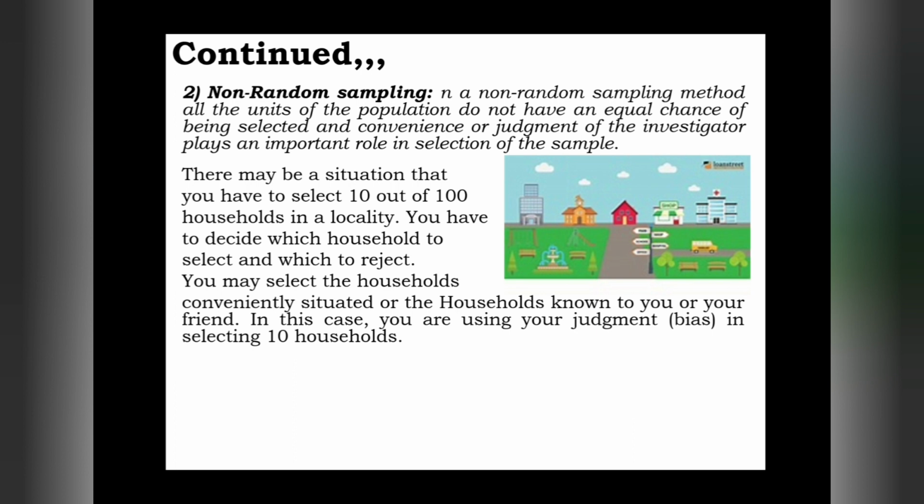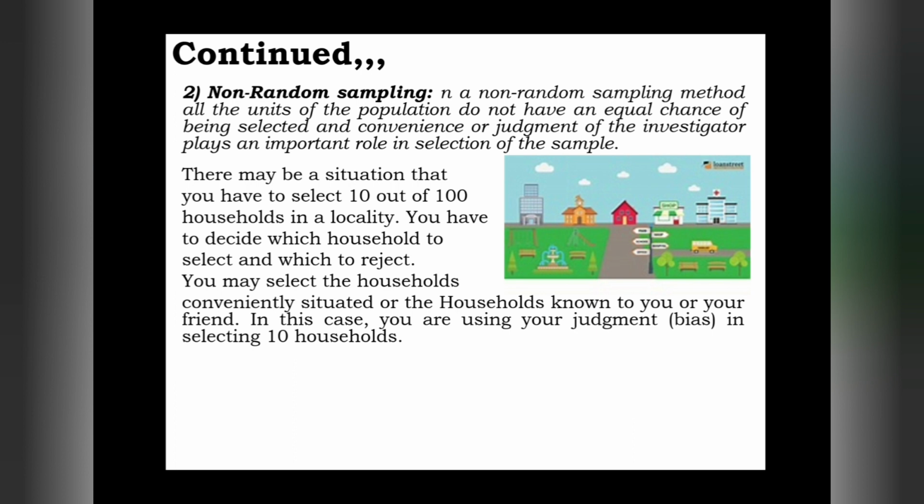Conveniently situated means nearer to the investigator. You are using your judgment or bias in selecting the 10 households. So in non-random sampling, the investigator can use his or her judgment to select those 10 households. So this is non-random sampling.